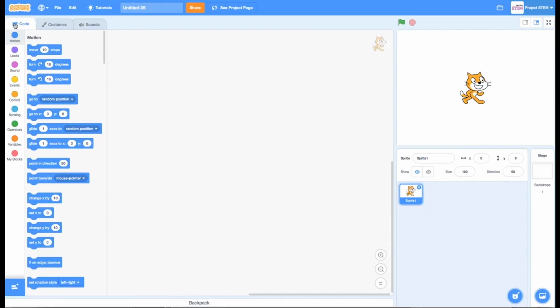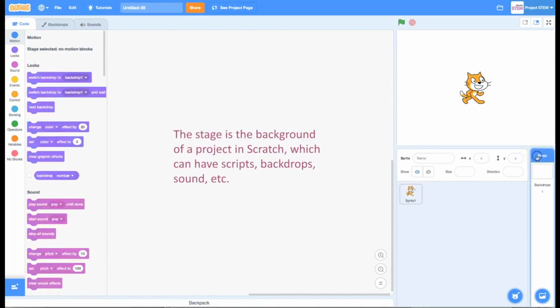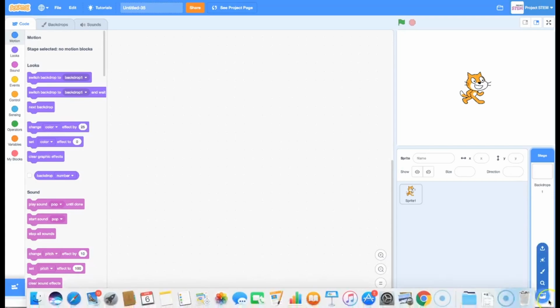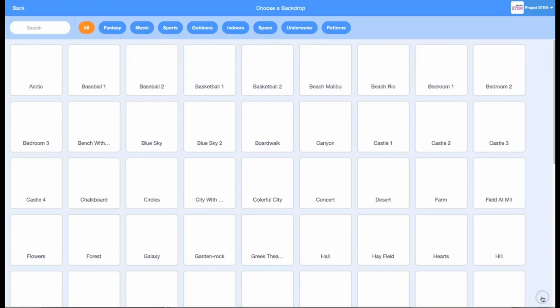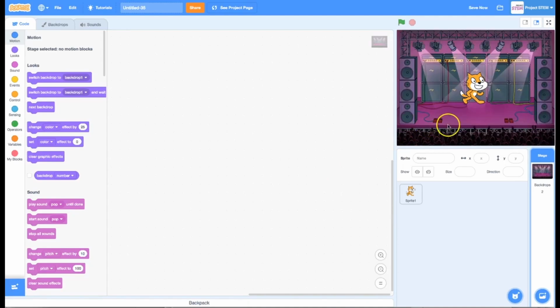But back to the code. We can also take a look at the stage. Okay, the stage is separate. When I click here in the lower right-hand corner on stage, I can see that I've got one backdrop added to my stage right now. Backdrop 1 is just plain white, but I have access to this other backdrop right here, and I can access again a whole library of different things. And I could set this up to look like a concert. Okay, suddenly the tone of my program has changed. My cat is the star of a concert.